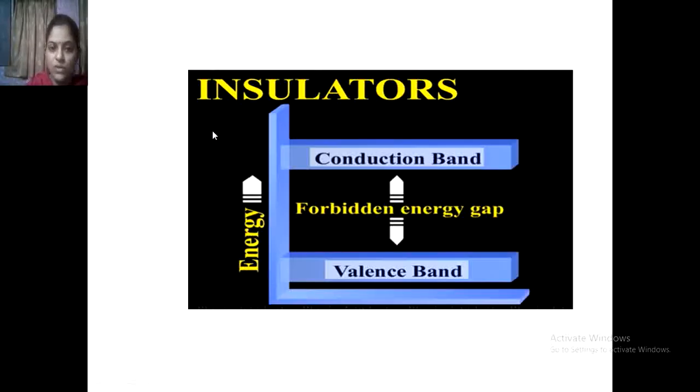The figure shows the energy diagram for the insulator. Here, the valence band and conduction band are there, and in between is the forbidden energy gap. If you look carefully, the forbidden energy gap between the valence band and conduction band is very wide. The forbidden energy gap is nothing but how many electron volts are required for electrons to jump from the valence band into the conduction band.